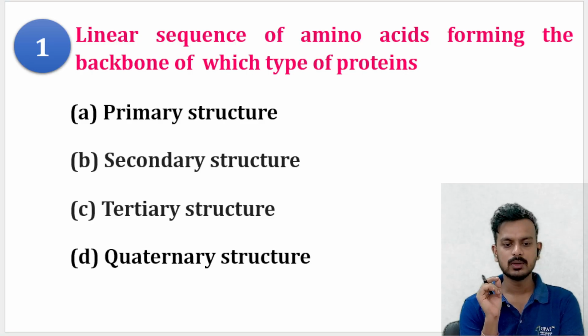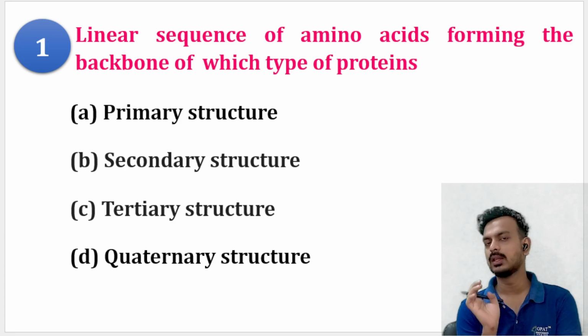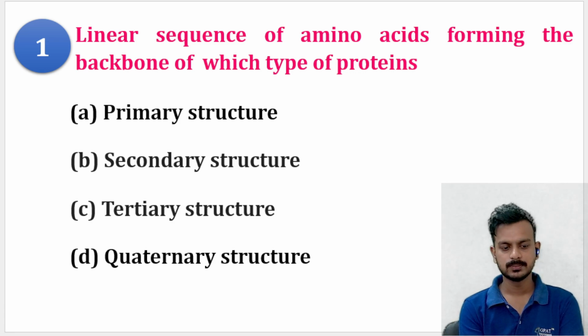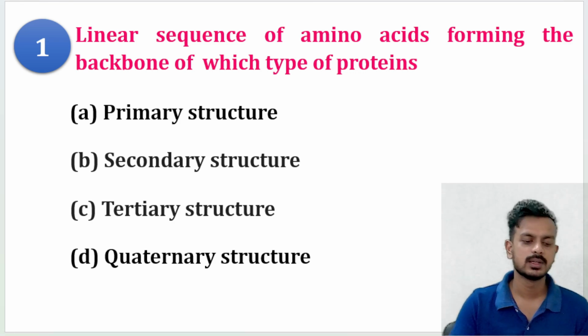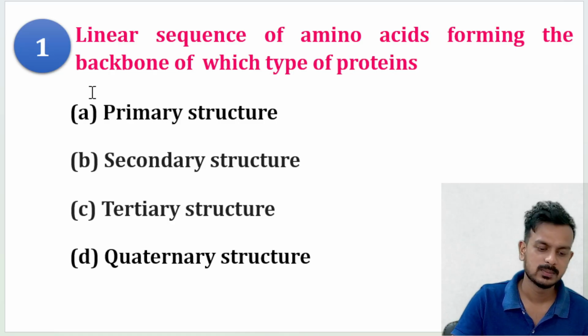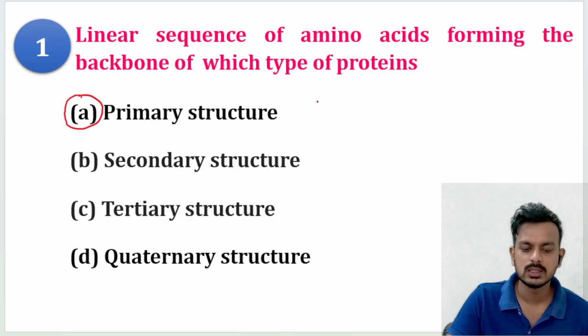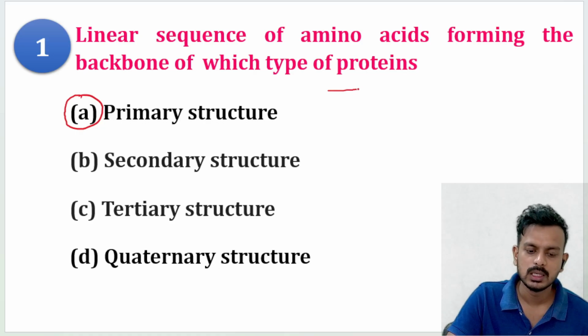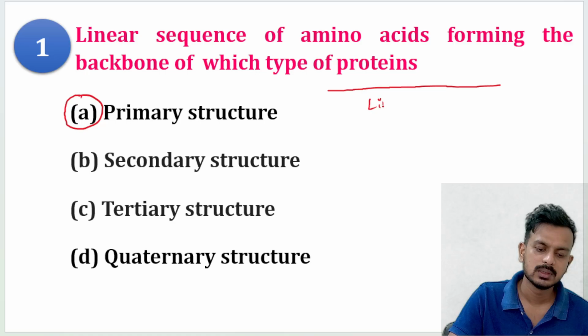Linear sequence of amino acid forming the backbone of which type of protein, whether it is a primary structure, secondary structure, tertiary structure, or quaternary structure? Yes, the correct answer is primary structure. If I explain, you will understand it clearly. So primary structure is your linear one. If it is a linear sequence, then it is primary.